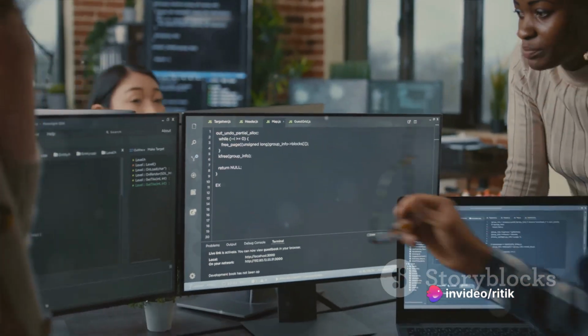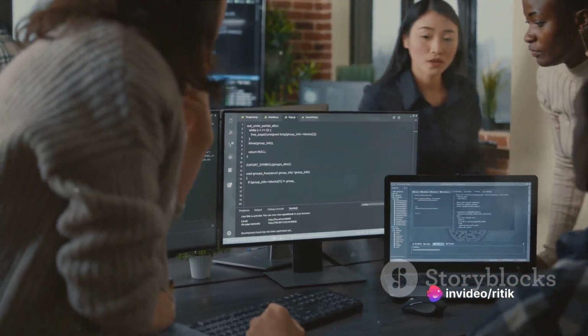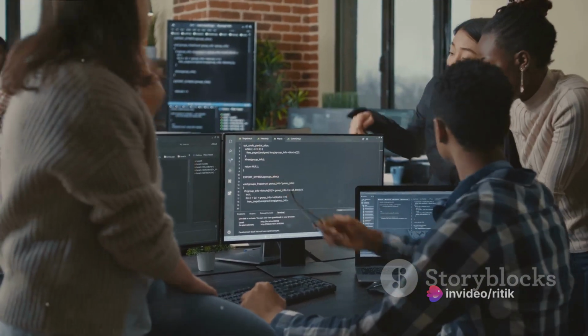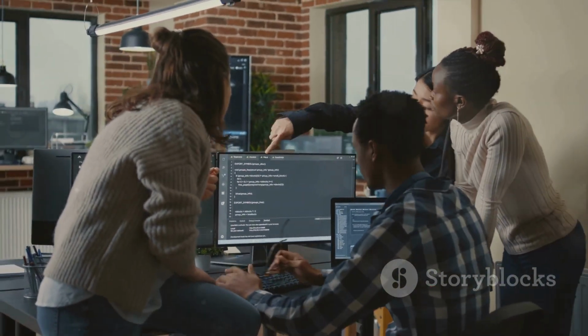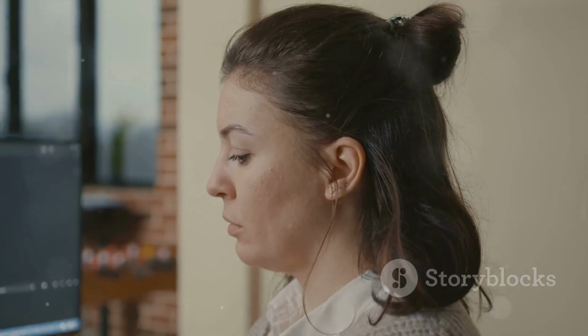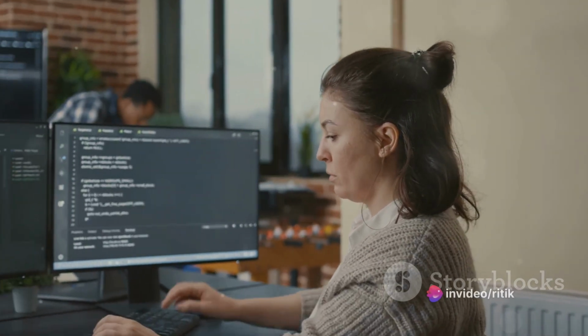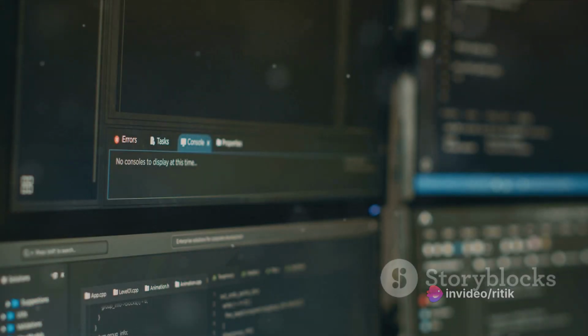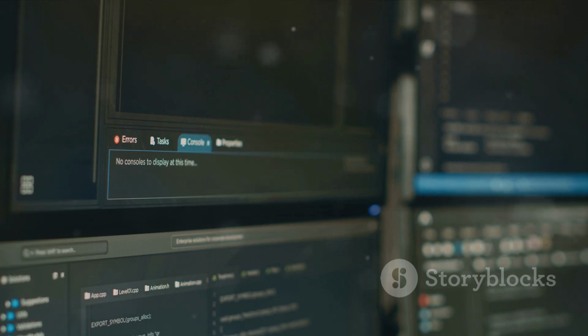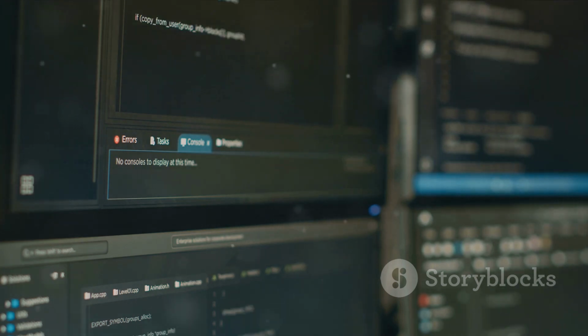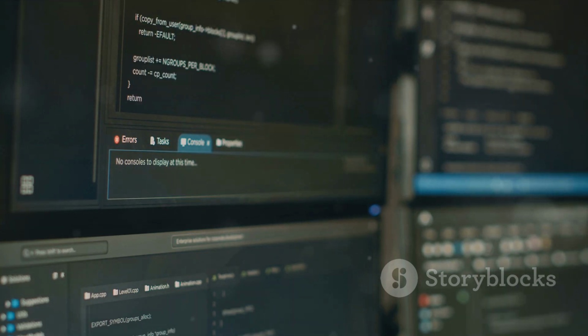The DRY principle is not just about reducing repetition, it's about making your code more efficient, more readable, and ultimately more enjoyable to work with. So remember, keep it dry and avoid unnecessary repetition in your code. Next, we have the SOLID principles, a cornerstone of object-oriented programming. These 5 principles provide a structured approach to designing software that is easy to understand, flexible, and maintainable.